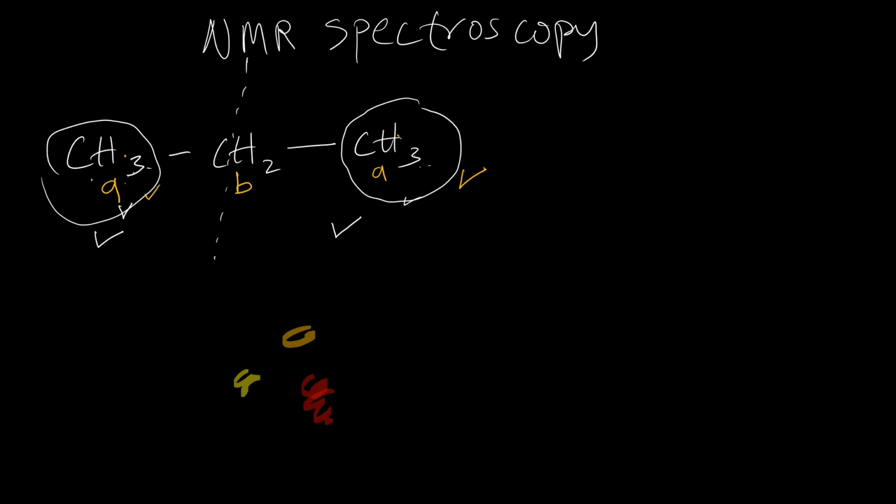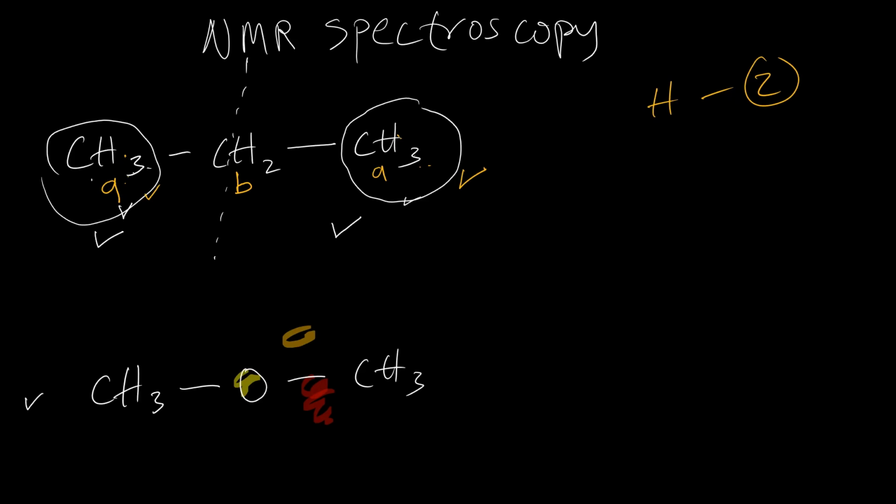We have a total of 2 hydrogen signals. Okay, let's look at another example. Let's look at this example here. Pause the video and give it a try.